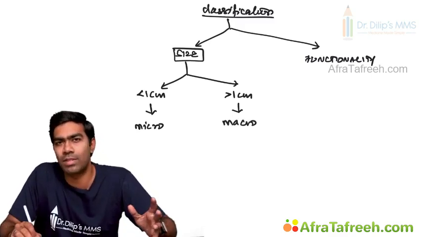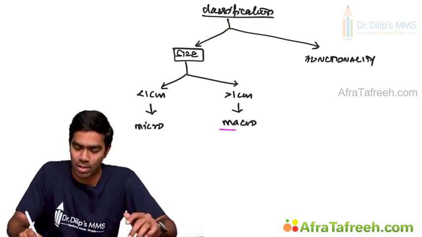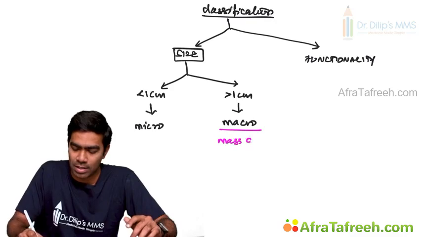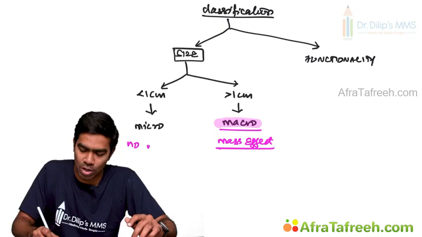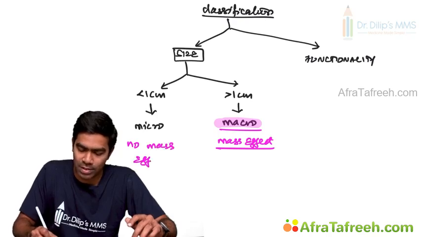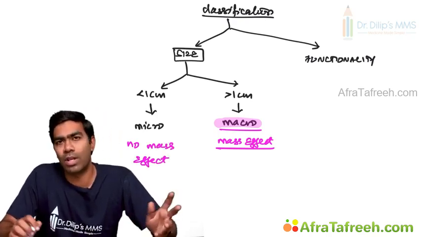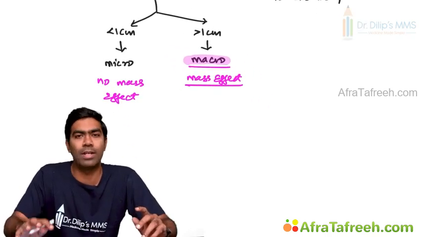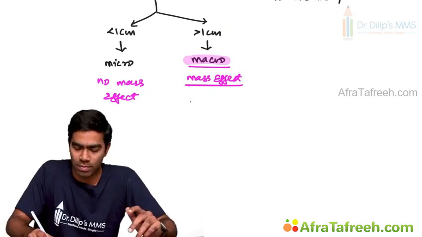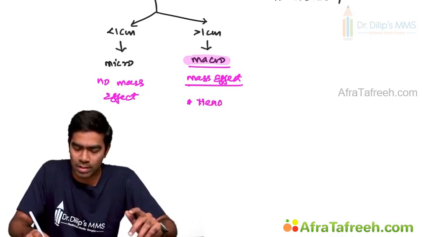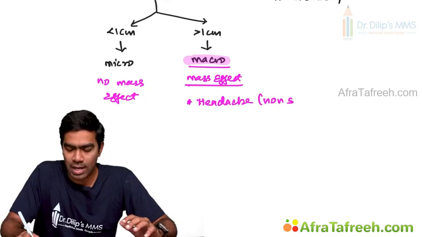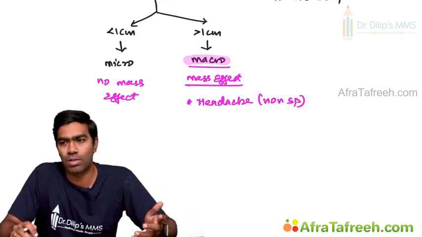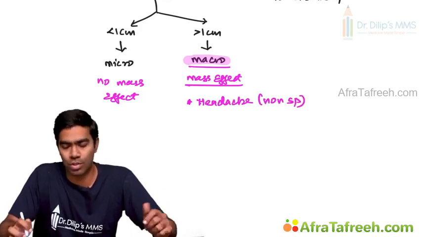One of the major differences between a microadenoma versus a macroadenoma is the mass effect that is produced by a macroadenoma. Generally, a microadenoma will not produce any mass effect. That's a very, very important difference. You know what the mass effects in the pituitary are? We have discussed them already in hypopituitarism. First one is going to be the headache. Headache is a very non-specific mass effect. It can happen in any intracranial tumor or anything that raises the intracranial pressure.